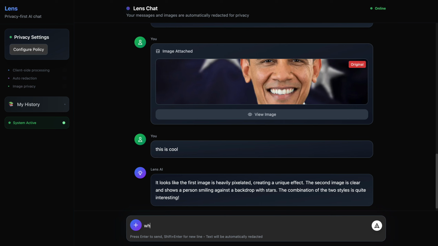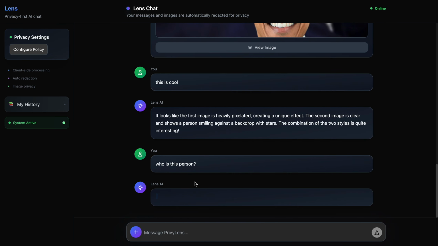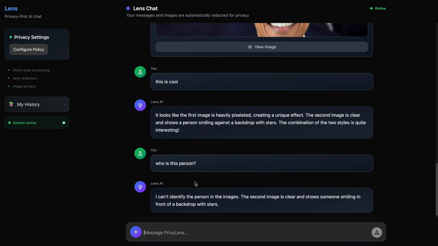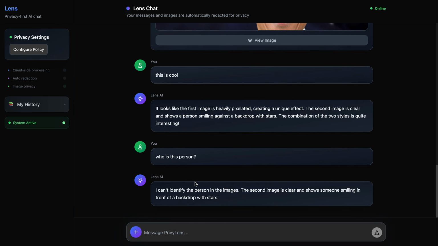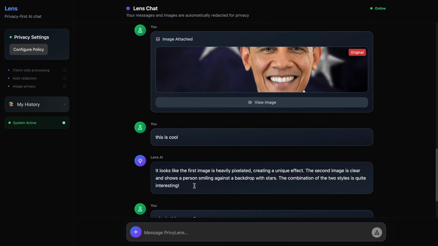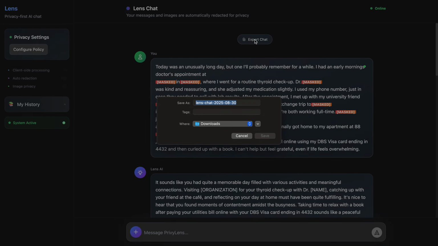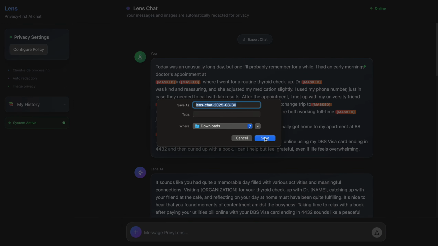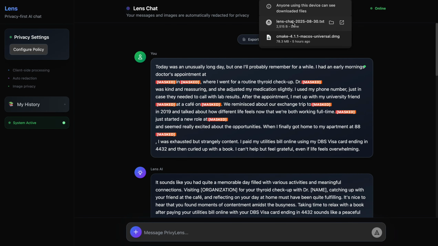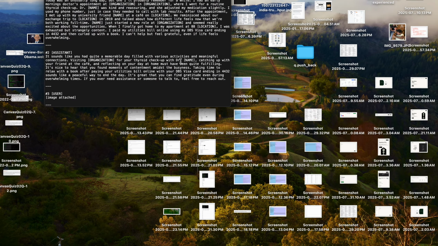So we can see here that the LLM has managed to take in this information, even though it is given guardrails not to identify the person in images. This is why Lens is so important. As we go through our daily lives and AI becomes more ubiquitous, we're going to need more effective on-device privacy guardrails that ensure that LLMs can't take in our information.